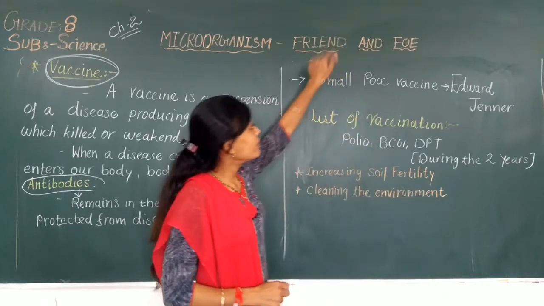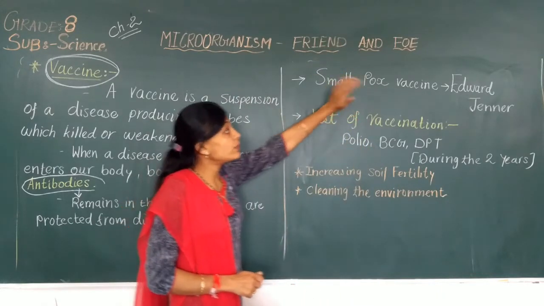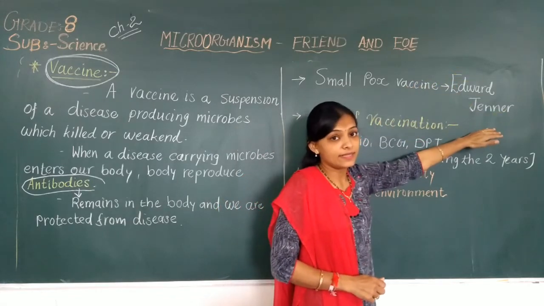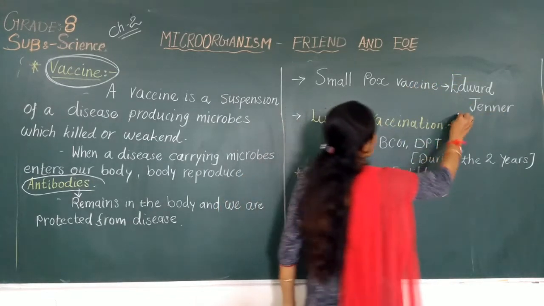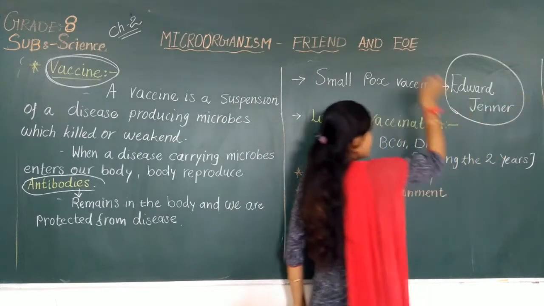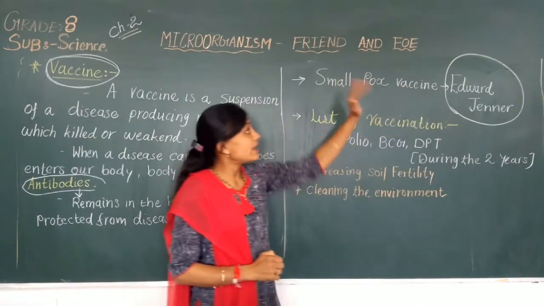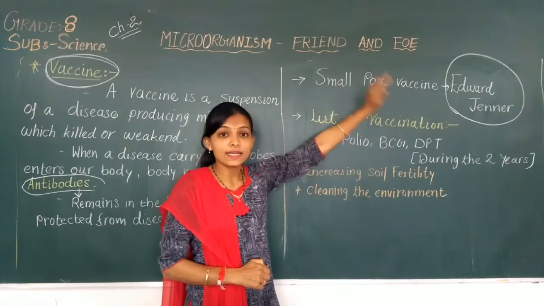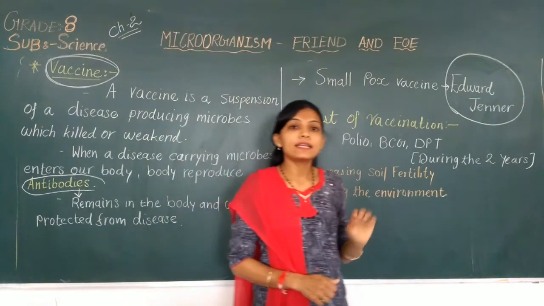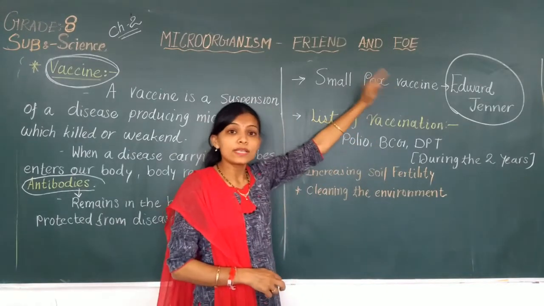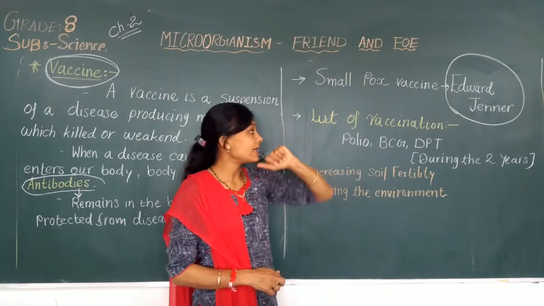Now one vaccination, the smallpox vaccination, was founded by the scientist Edward Jenner. Who was the founder of smallpox vaccination? That is Edward Jenner. He found the smallpox vaccination, and in most of the world, smallpox has been eradicated.